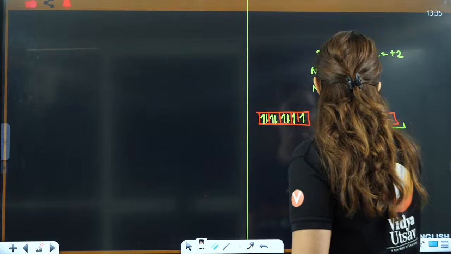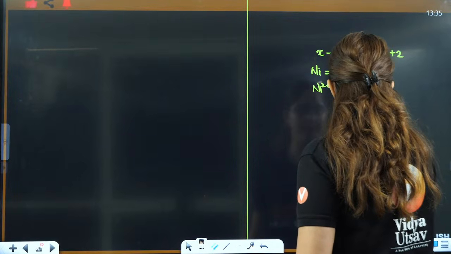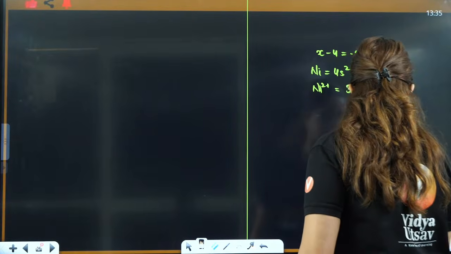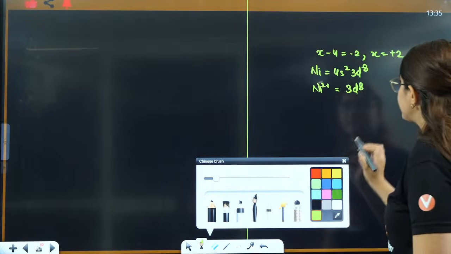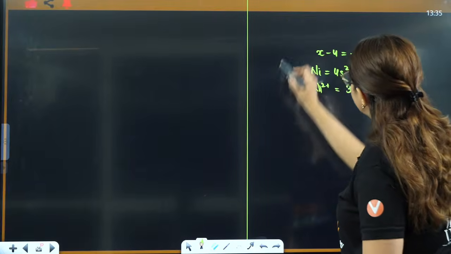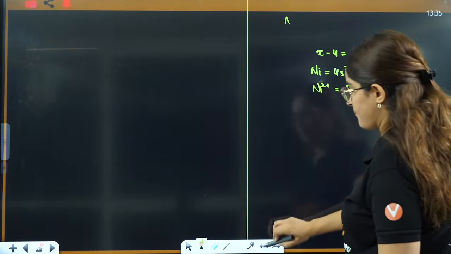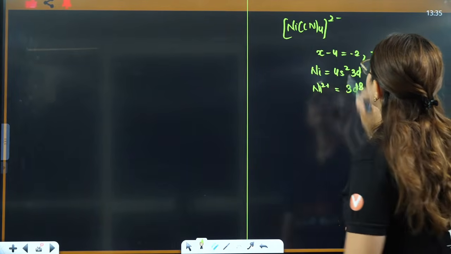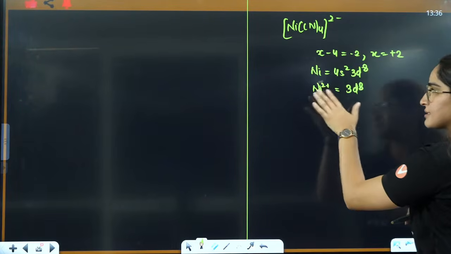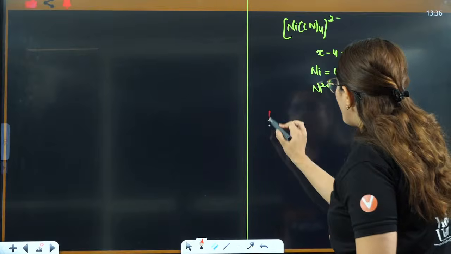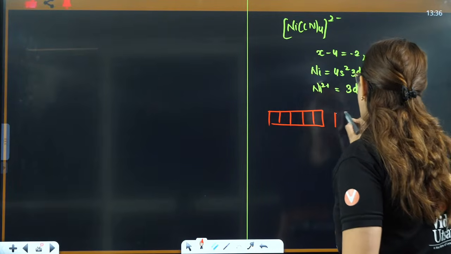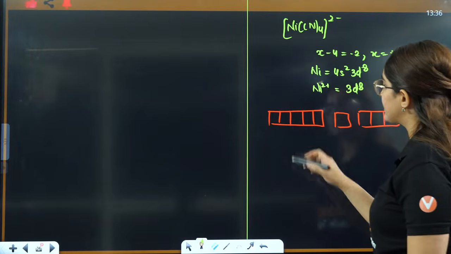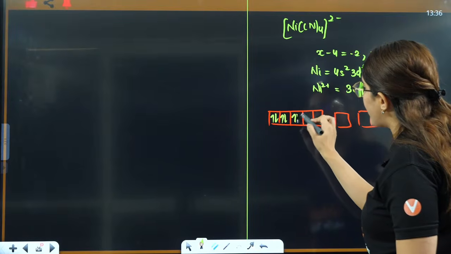CN is a strong field ligand, or is it a weak field ligand? What will happen? Anyone? See, if I say it is nickel, anyone? No one, sleeping people. This is 2 negative, x minus 4 is equal to minus 2, x is +2, nickel, the same way. Now, CN is a strong field ligand. It will cause pairing. It will be 1, 2, 3, 4, 5, 6, 7, 8.